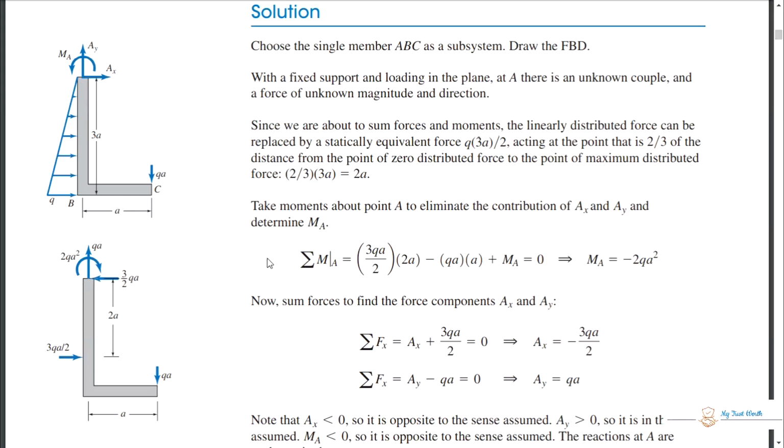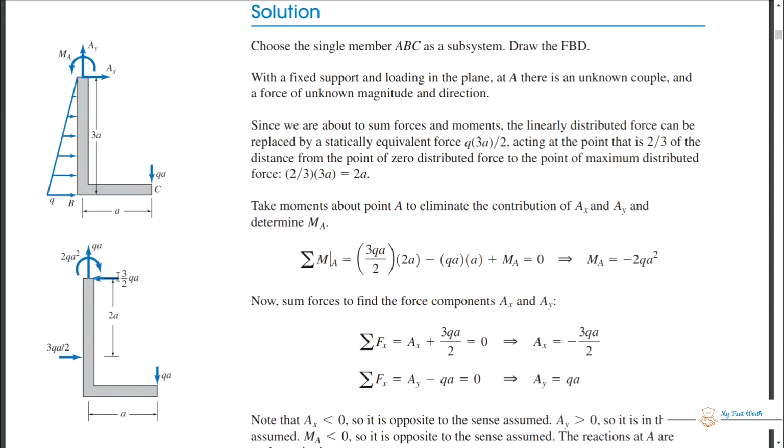You should assume a directional convention, either clockwise positive or anti-clockwise positive, and that is your own assumption, and that's fine. What he has taken is 3QA, and he has taken anti-clockwise as positive. Okay, let's move on.